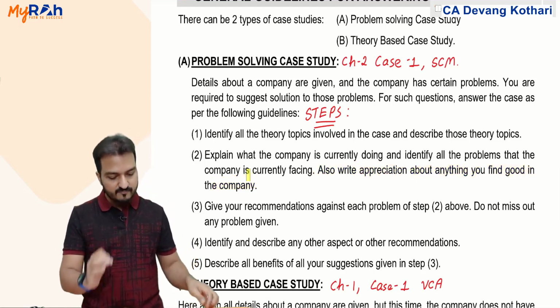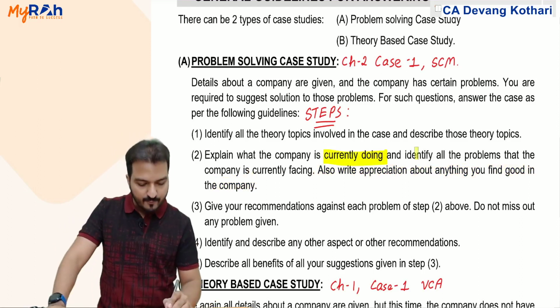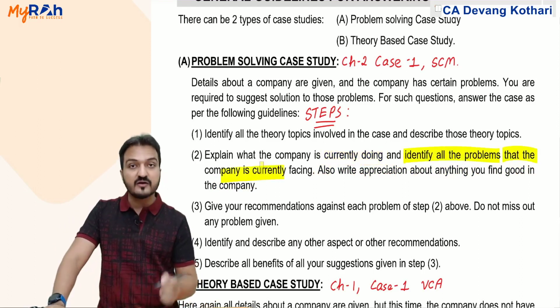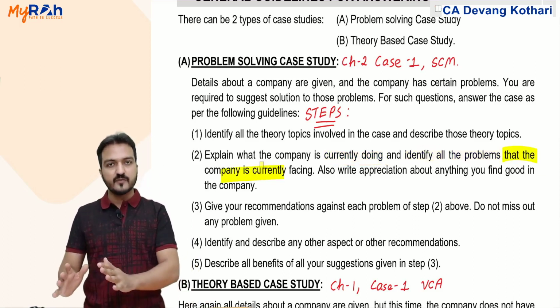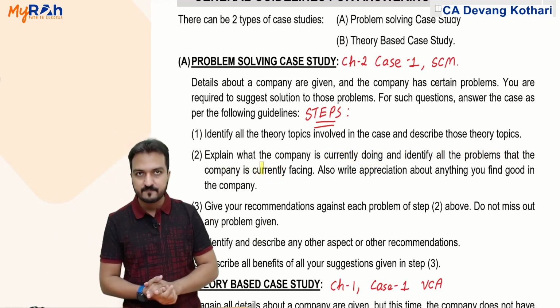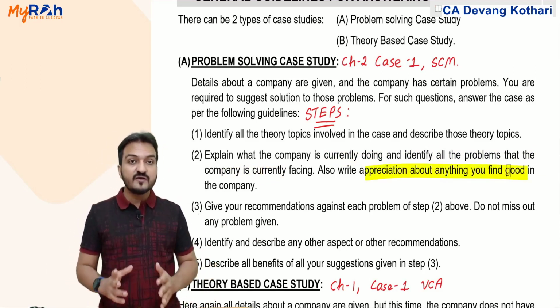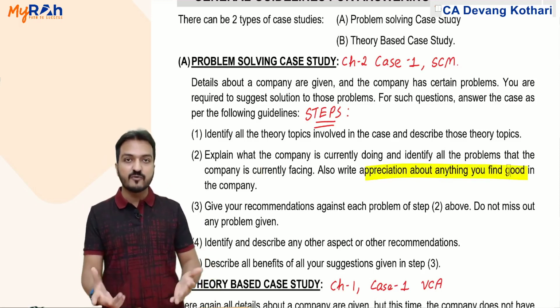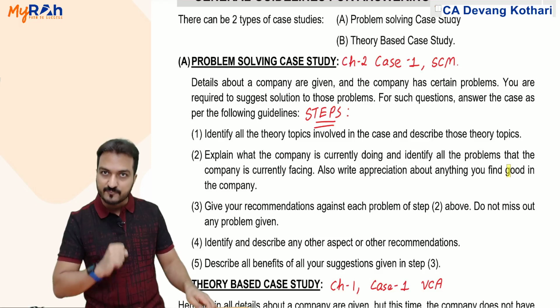This is what the company is currently doing. Then identify the problems: if the company is following a balanced scorecard, it is facing a problem that employees are not satisfied. Also write appreciation about the good things: the good thing is that customers are at least satisfied because the company is using a balanced scorecard. This is my step 2.